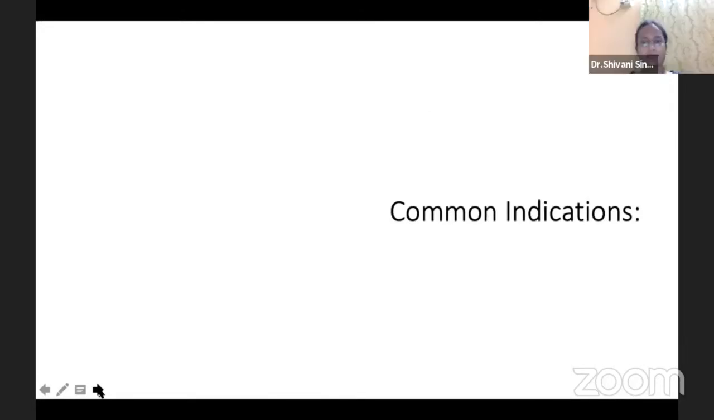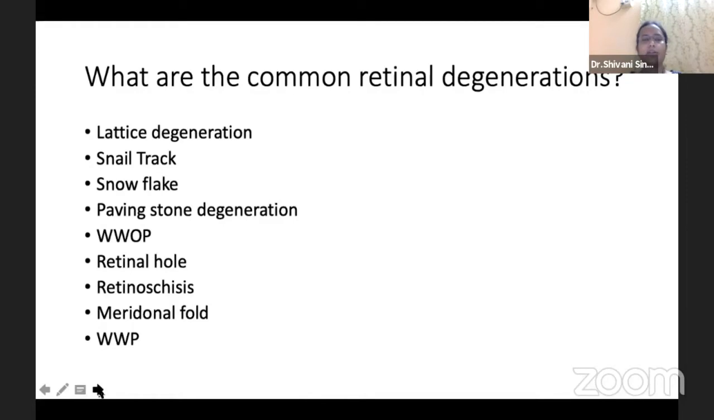Let us come to the common indications. So when examining a normal patient with refractive errors, we need to go through the common retinal degenerations, which are lattice degeneration, snail track, snowflake, paving stone degenerations, white without pressure, retinal hole, retinoschisis, meridional fold, and white with pressure. These are all our peripheral lesions and need to be examined on scleral indentation through indirect ophthalmoscope.